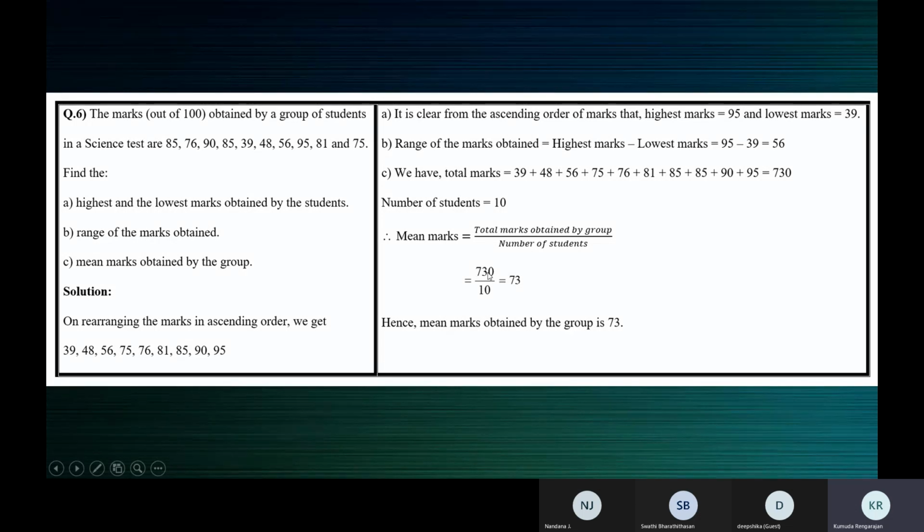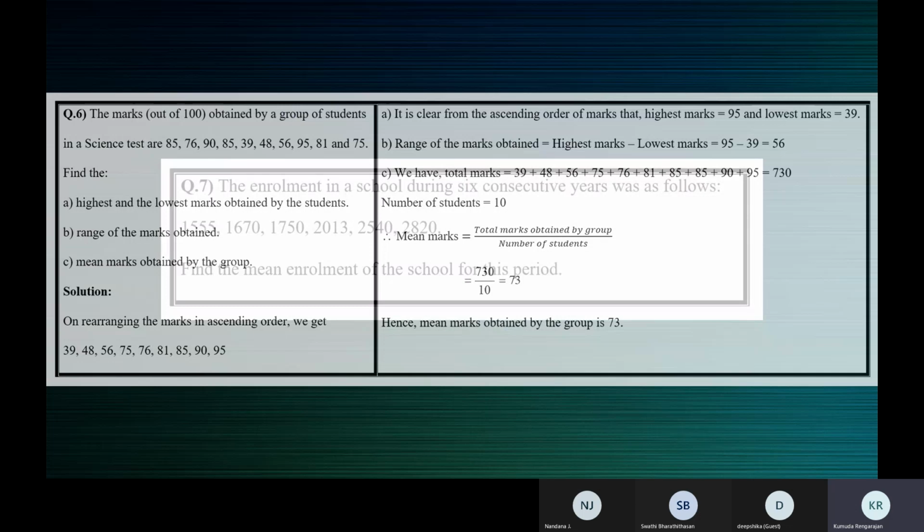Nandana, did you figure out your mistake? Are you getting 730 now? Yes, ma'am, I get 730. Yes, please check. It should be 730 by 10, which is 73. Okay, ma'am. All right, children, let's see the next one.